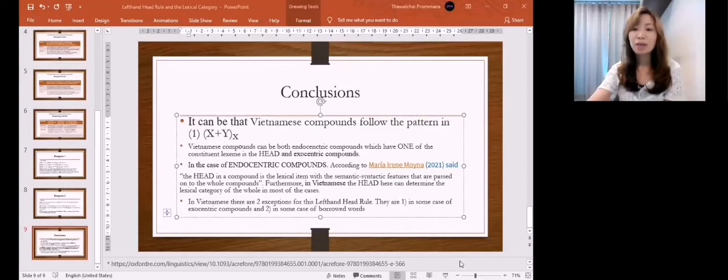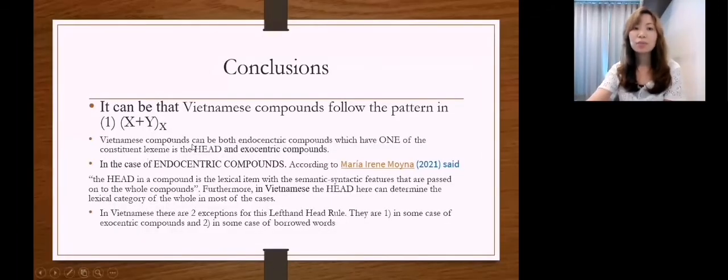And let me add more here. Vietnamese compounds can be both endocentric and exocentric compounds. For endocentric compounds, you can apply the left-hand head rule in most cases.